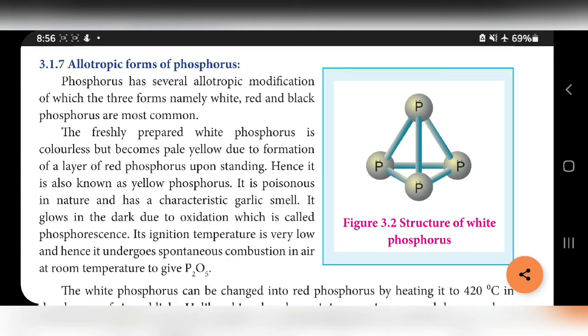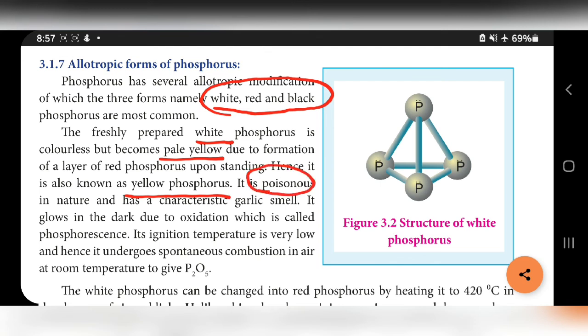What are the points discussed here? Allotropic forms of phosphorus. Allotropic means same chemical properties but different physical properties. The most common allotropic forms are white phosphorus, red phosphorus and black phosphorus. First we are going to discuss white phosphorus. White phosphorus on standing becomes pale yellow, that is called yellow phosphorus.